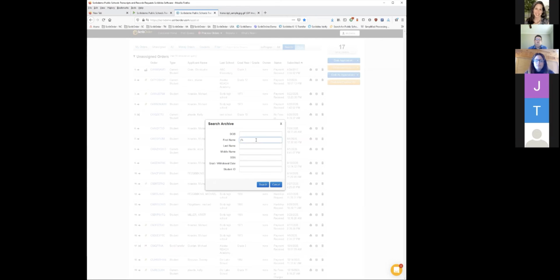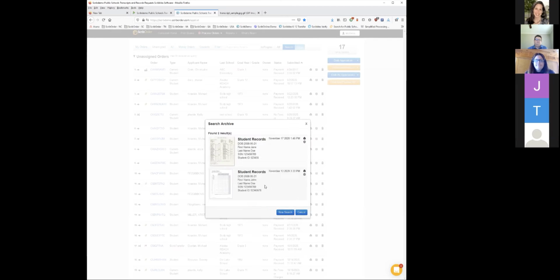We can use a % character as a wildcard to represent all other unknown characters beyond the first letter of the first name. But we do know the last name, so we could type in Doe here. So basically, I'm telling the system, find me all Does that have a first initial of J in the system. So if I click search on that, up comes a Jane Doe and a John Doe.